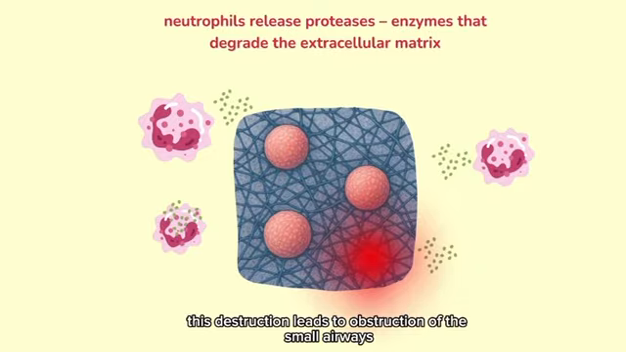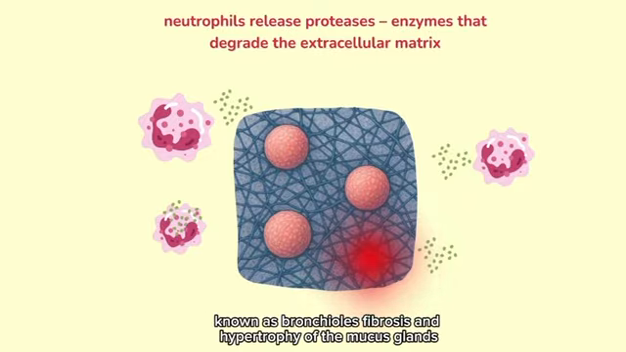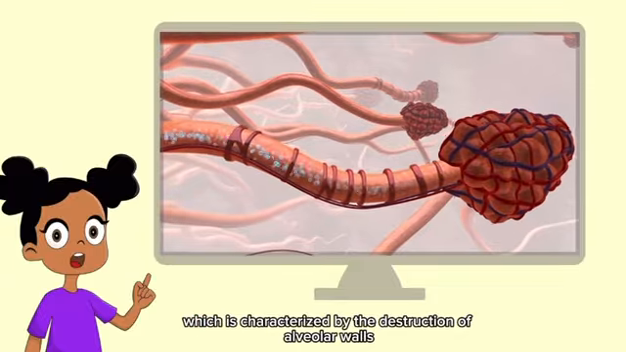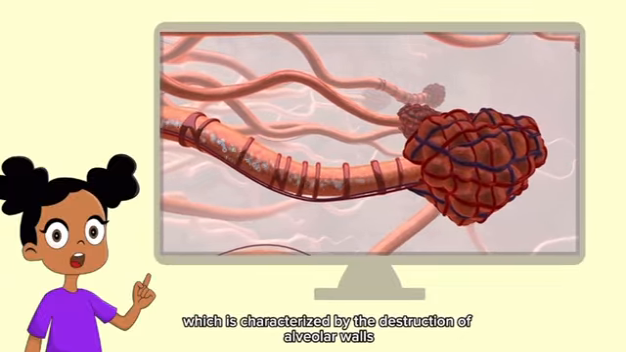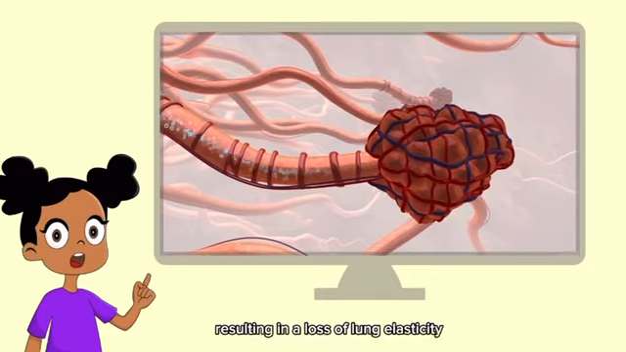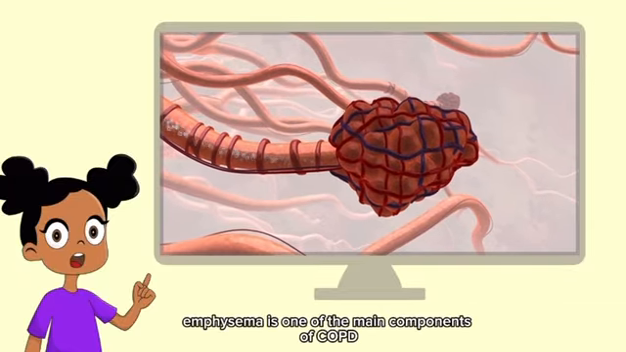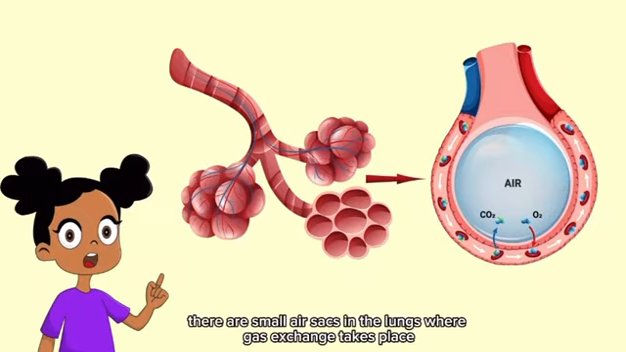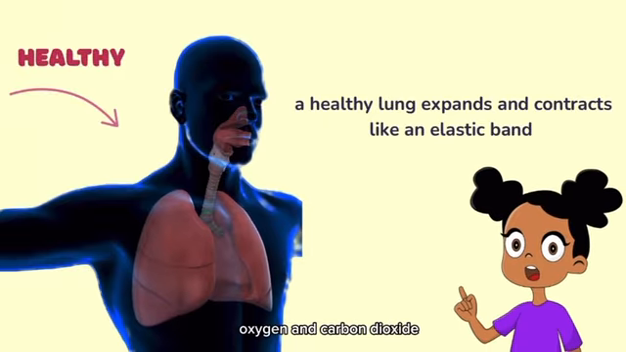This destruction leads to obstruction of the small airways known as bronchioles, fibrosis and hypertrophy of the mucous glands, causing hypersecretion, and emphysema, which is characterized by the destruction of alveolar walls, resulting in the loss of lung elasticity. Emphysema is one of the main components of COPD and refers to a lung condition marked by the destruction of the alveoli. But what are alveoli? They are small air sacs in the lungs where gas exchange takes place, oxygen and carbon dioxide.